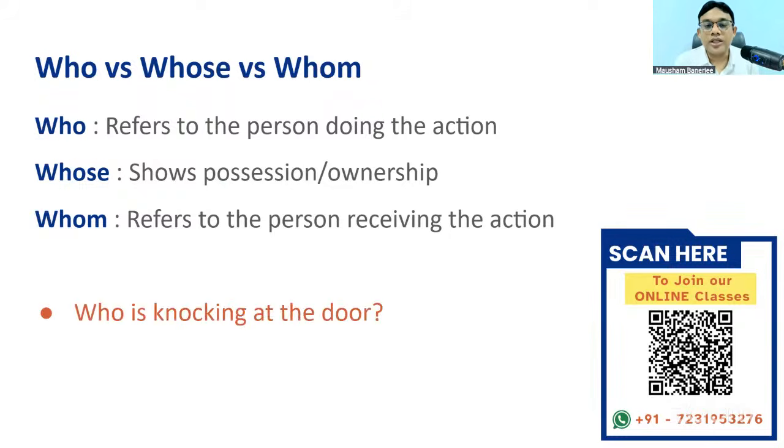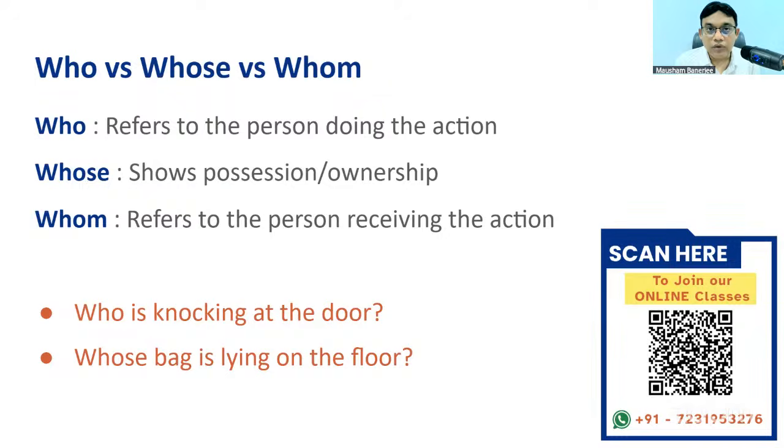Who is knocking at the door? So who is doing the action, knocking at the door? Who is knocking at the door? So quickly make a sentence with who. The second one, whose bag is lying on the floor? So whose bag is this? Who is the owner of this bag? Whose bag is lying on the floor?